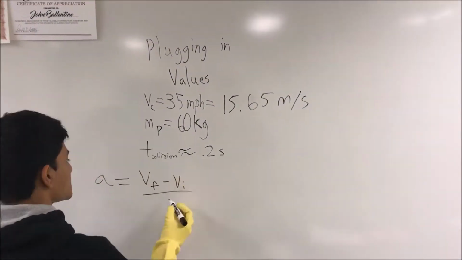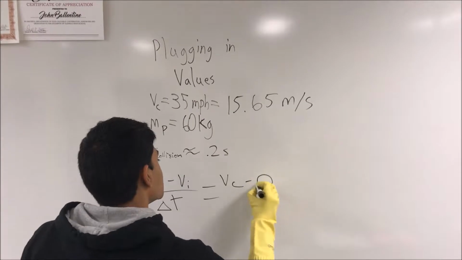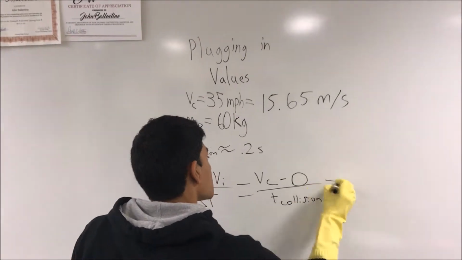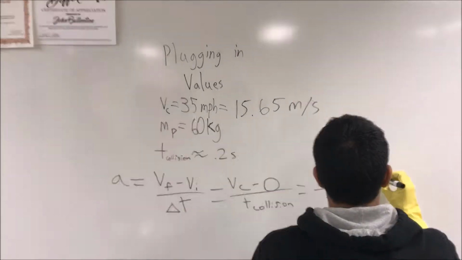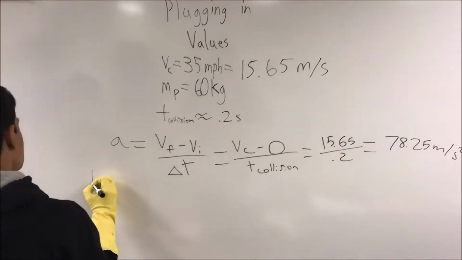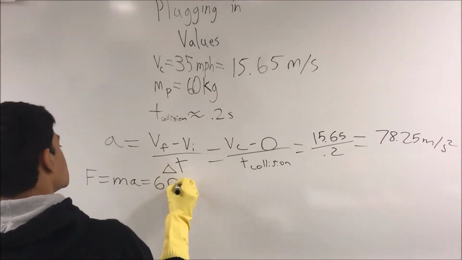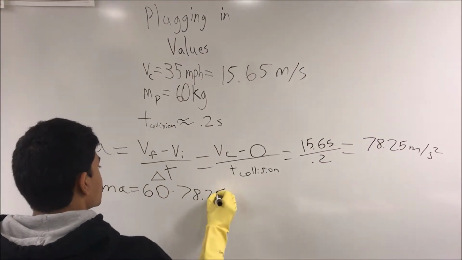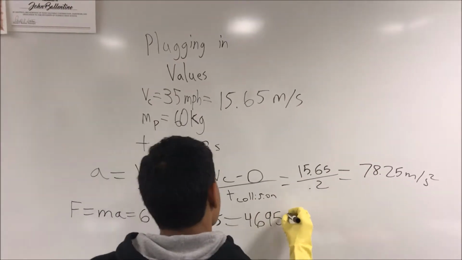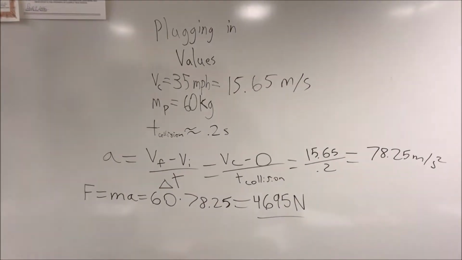Using real-world values, we can derive an expression for the acceleration the person experienced during the crash, 78.25 meters per second squared. Using Newton's second law, we can then derive an expression for the force the person experienced, 4,700 newtons, which is enough to break your femurs.